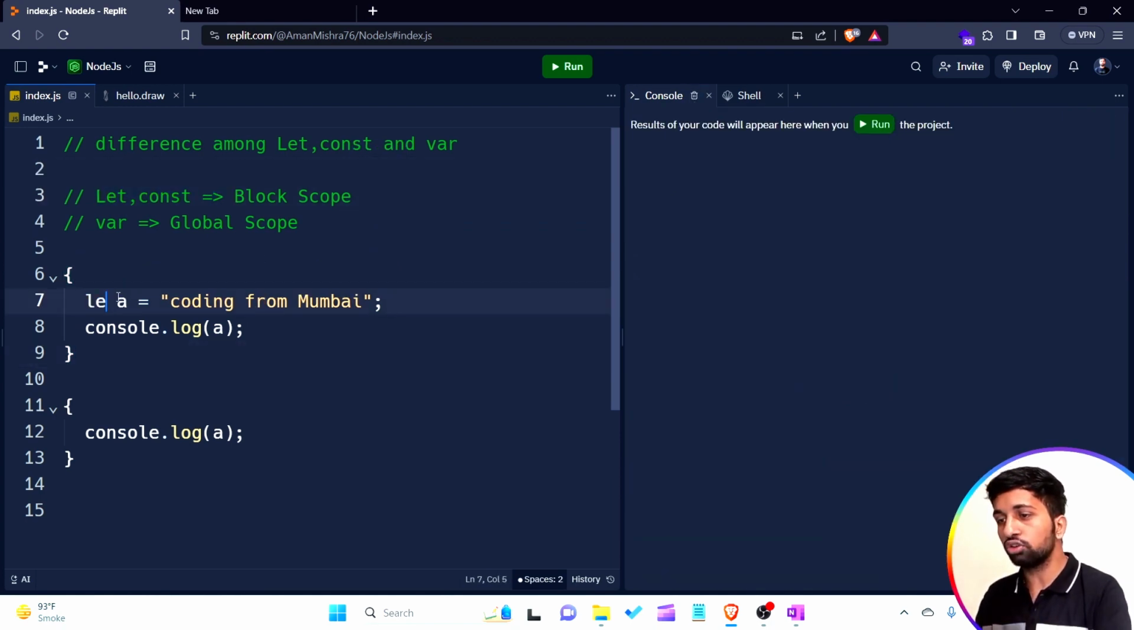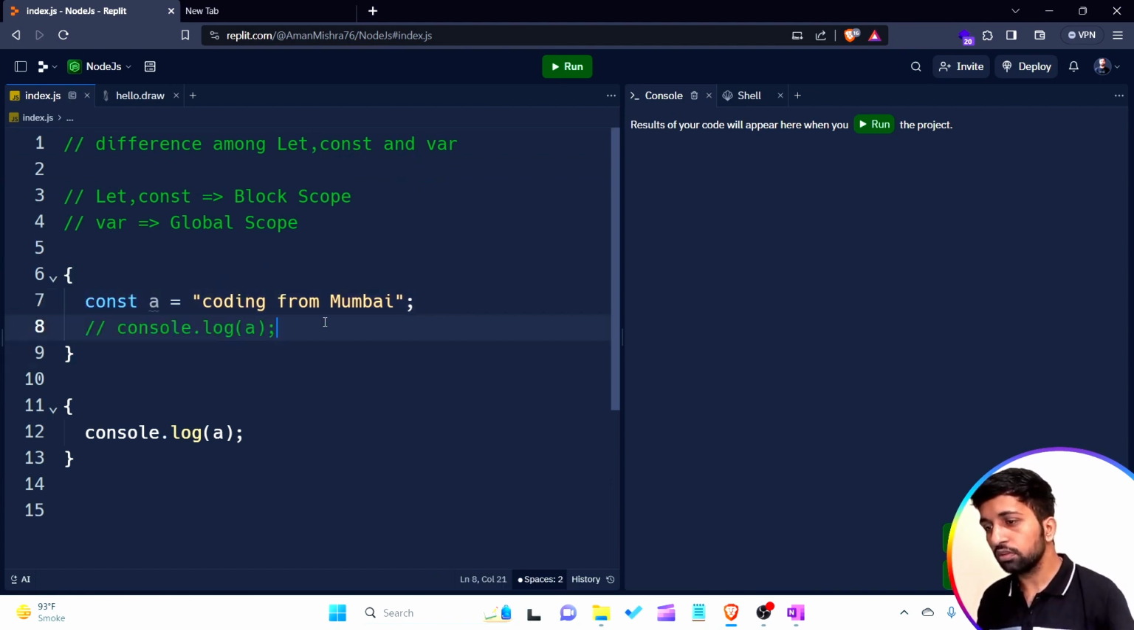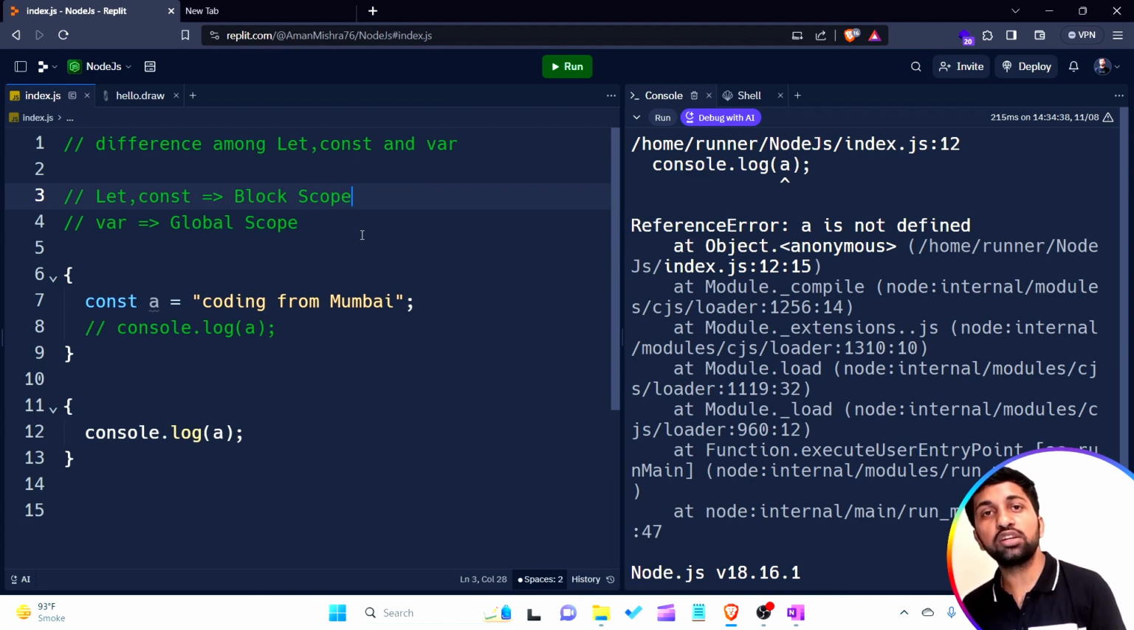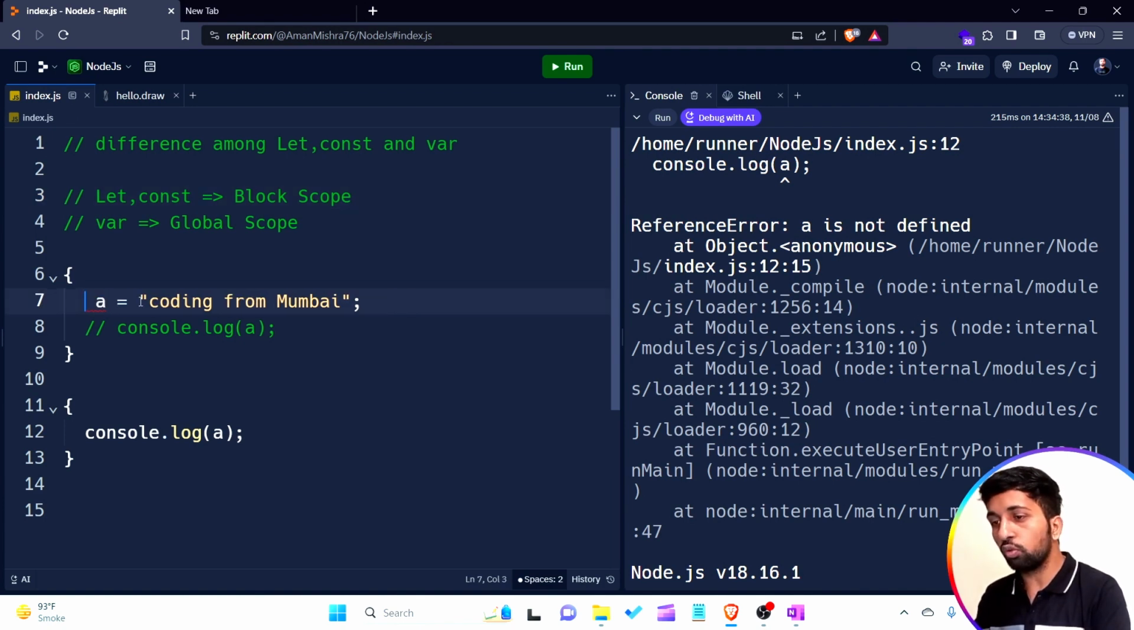If I simply create a const, the same output I am able to see. If I create a const and in another block I want to print the value of that, the same error: a is not defined. It means I am not able to use a, because let and const, both keywords that came in modern JavaScript, are block scoped. The visibility of this variable is only in the block in which it is declared. But what happens when I create it with var?